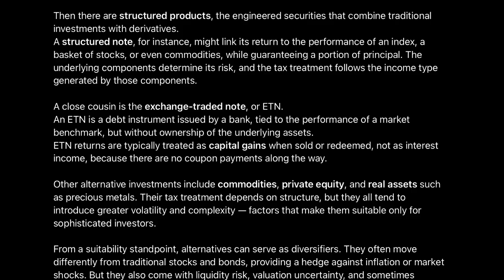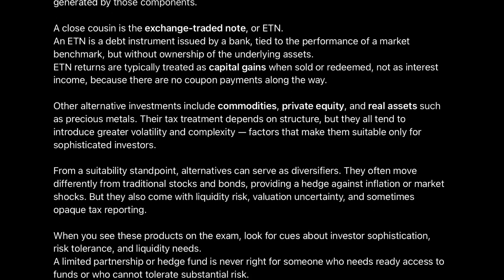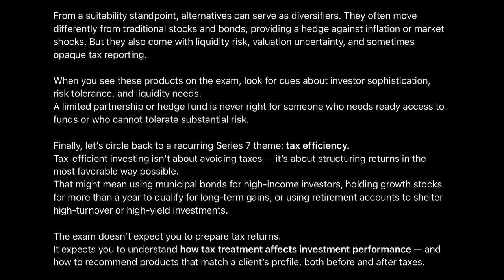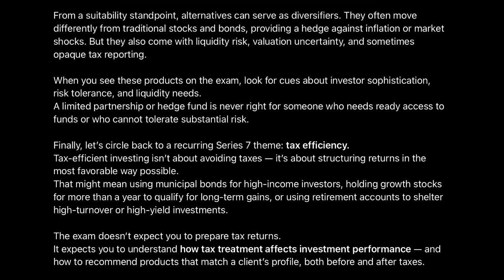Other alternative investments include commodities, private equity, and real assets such as precious metals. Their tax treatment depends on structure, but they all tend to introduce greater volatility and complexity, factors that make them suitable only for sophisticated investors. From a suitability standpoint, alternatives can serve as diversifiers. They often move differently from traditional stocks and bonds, providing a hedge against inflation or market shocks. But they also come with liquidity risk, valuation uncertainty, and sometimes opaque tax reporting.